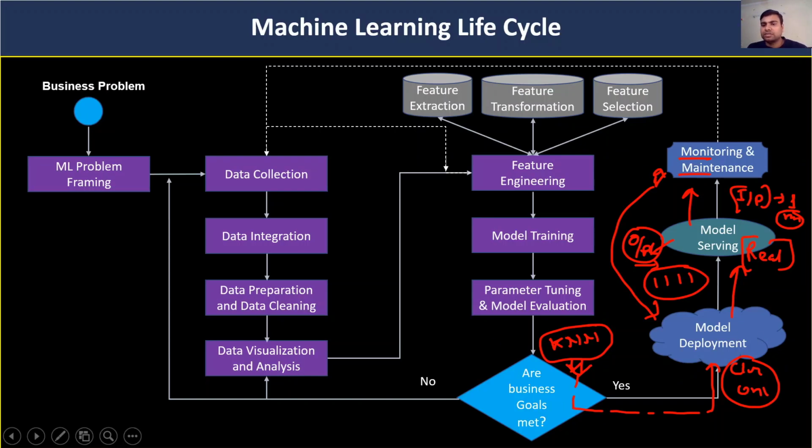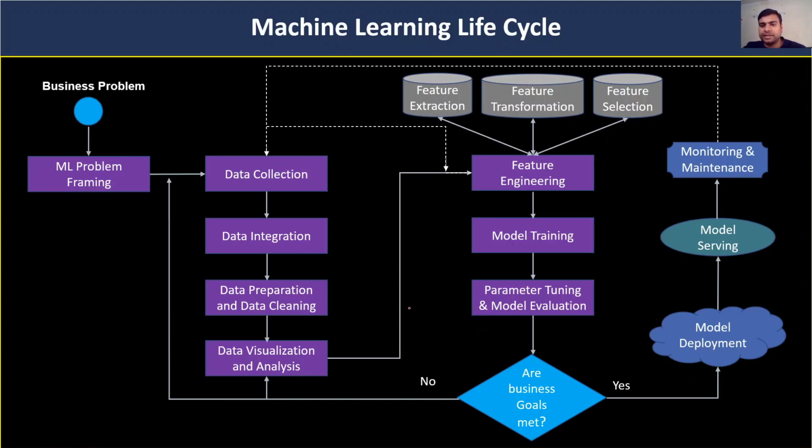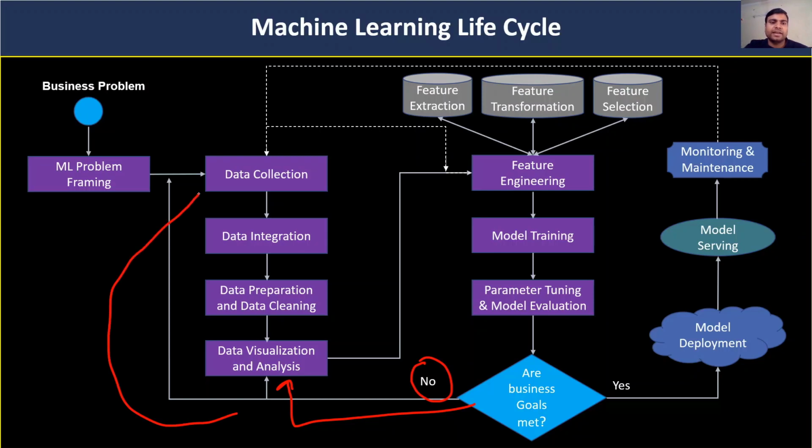So this is the first part. If before deployment they think this model is not working as per their expectation, they will reiterate all those things again: analysis, data collection, integration, and re-evaluate the model.